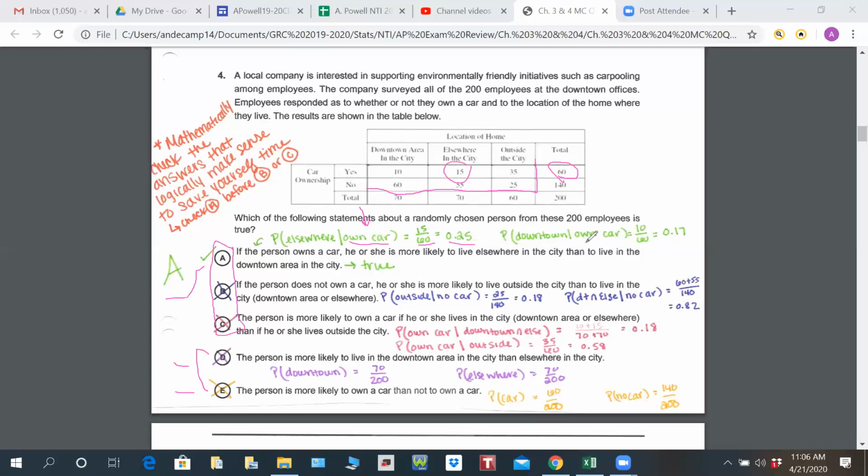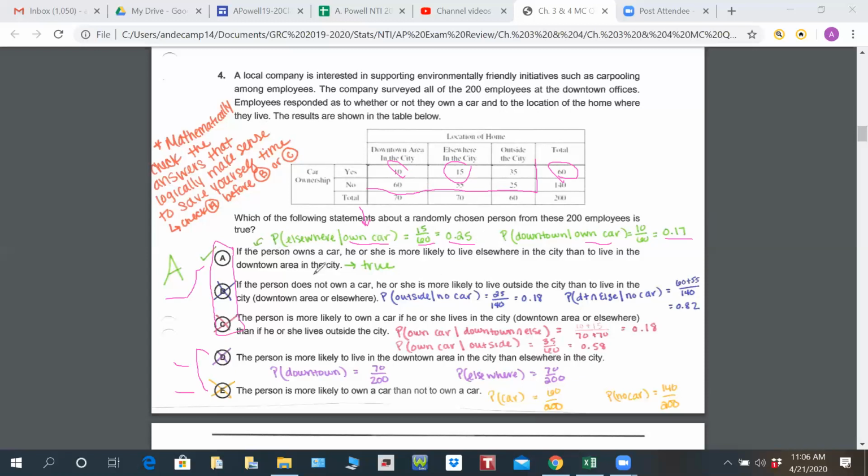Then I have if they own a car, they're more likely to live downtown. So again, owning a car is 60 of them. Living downtown, there's 10, so we're doing 10 over 60, which is 0.17. So this is a true statement. Again, if I'm time crunched, I'm marking A and moving on. We're not in that moment.